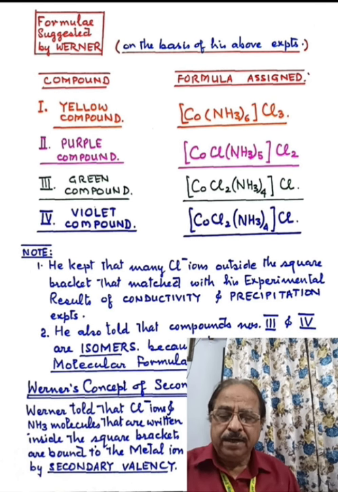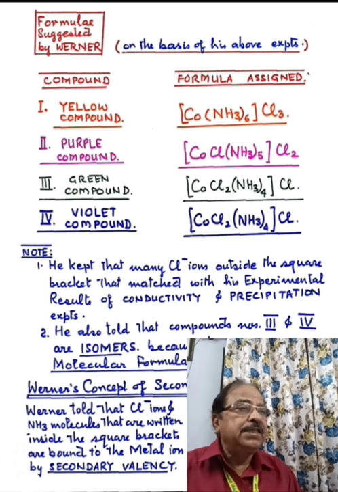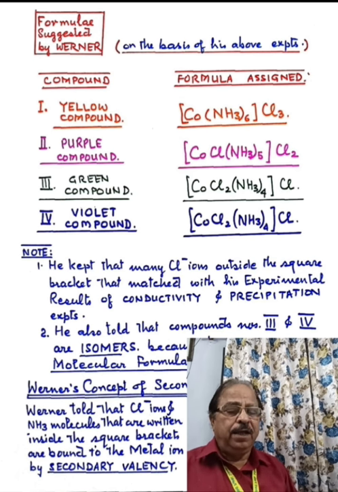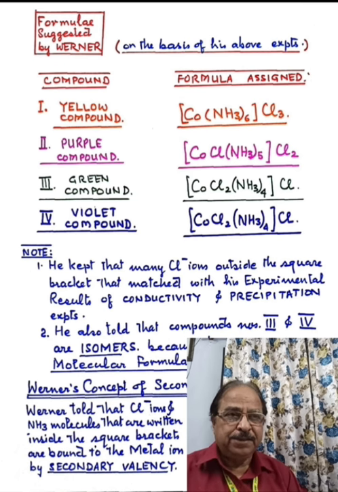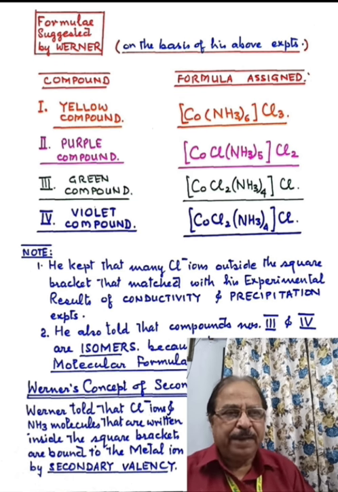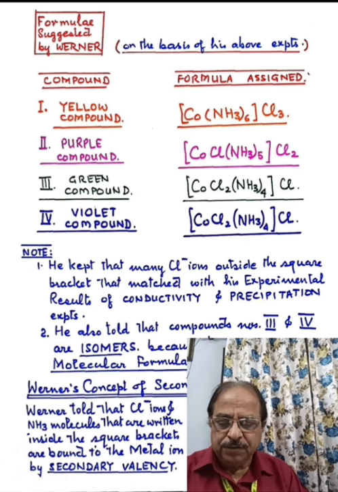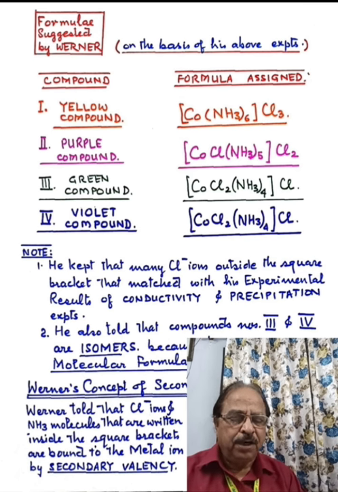Now let us look at the formulae which were suggested for these compounds by Werner. He suggested these formulae on the basis of his above experiments, that is the conductivity experiment and the experiment in which silver chloride was formed. Now for the first compound, the yellow compound, he suggested this formula. You see, in the square bracket he has written cobalt with 6 ammonia molecules, and outside the square bracket there are 3 chloride ions. This was the formula for the yellow compound.